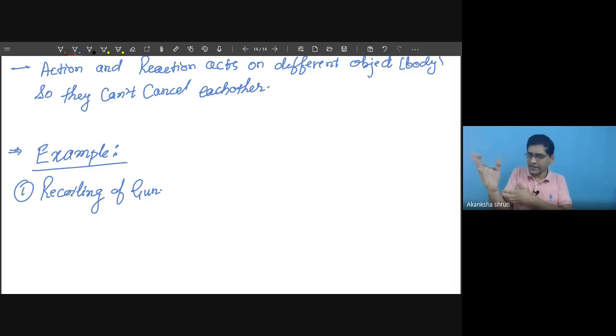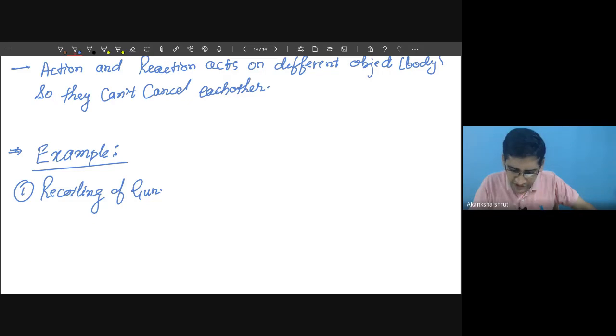Okay, he keeps it like this, then he will fire the bullet. Why so? Students, it is because when the bullet is fired in the forward direction, the gun moves backward. So this backward movement of the gun is called recoiling of gun.